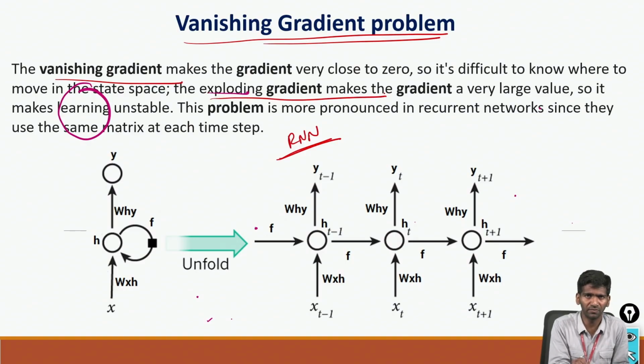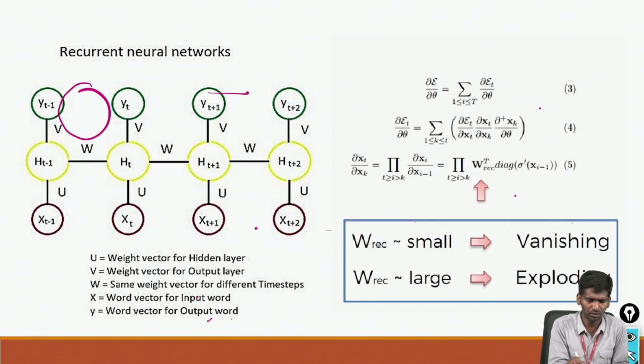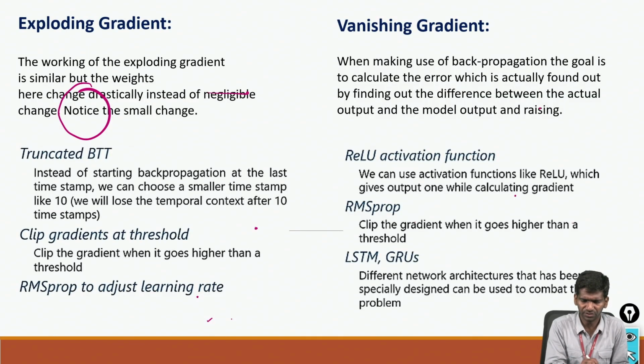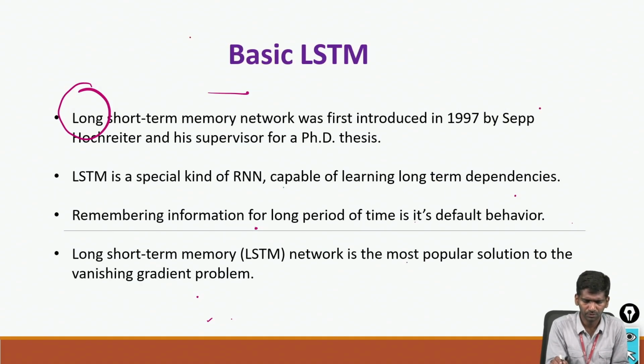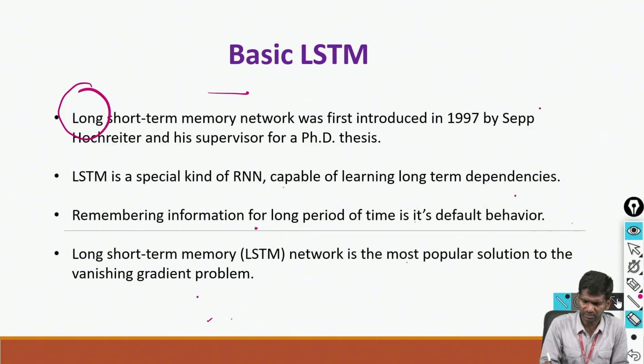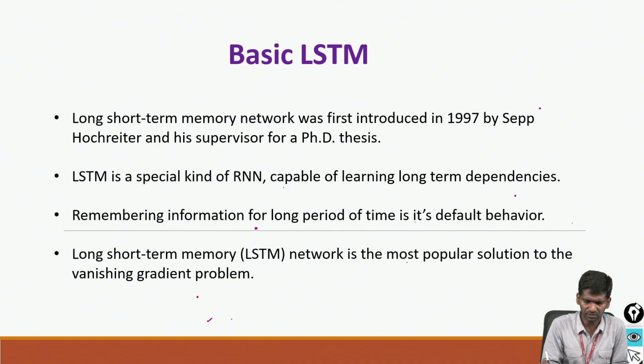In order to overcome this, we have come up with special models called LSTM and GRU, which overcome the vanishing gradient and exploding gradient problems. This describes the functioning of LSTM and how it takes place.